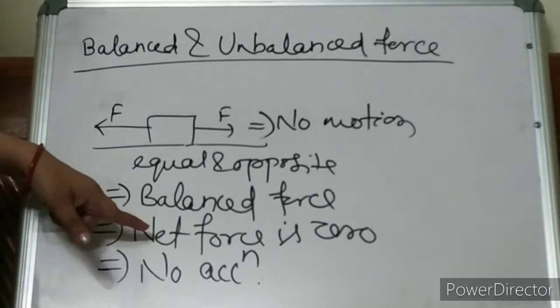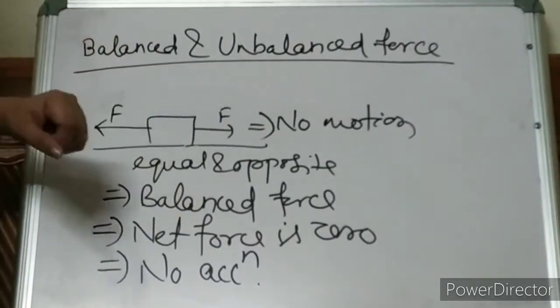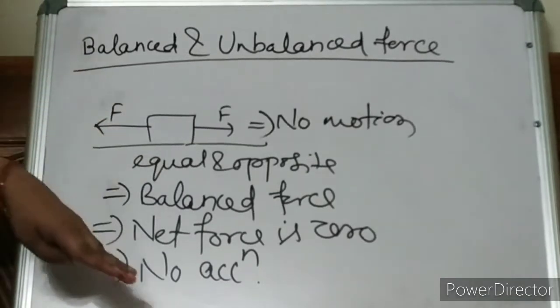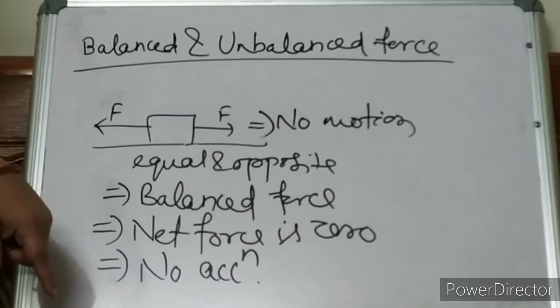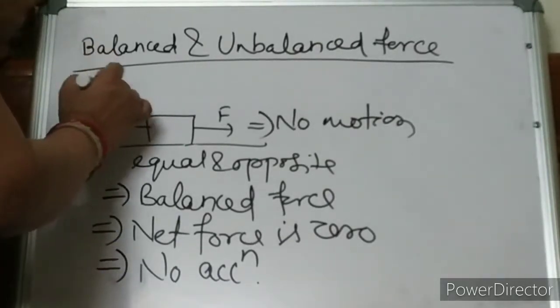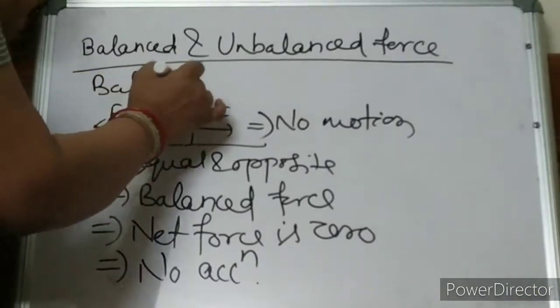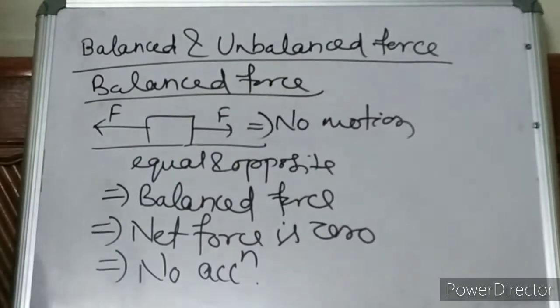When there is no force, there will be no acceleration. How will the object accelerate when there is no force? So net force is 0 means your acceleration is also 0, and this is the case for balanced force. Is it clear, children? This is the case of balanced force.